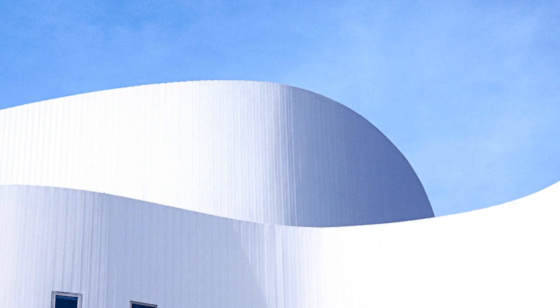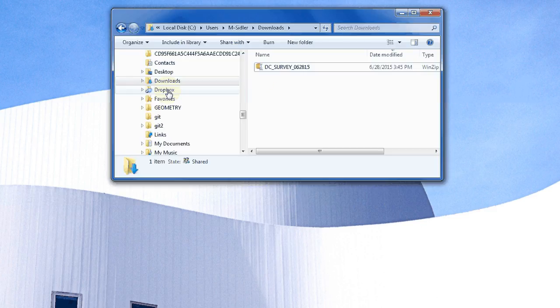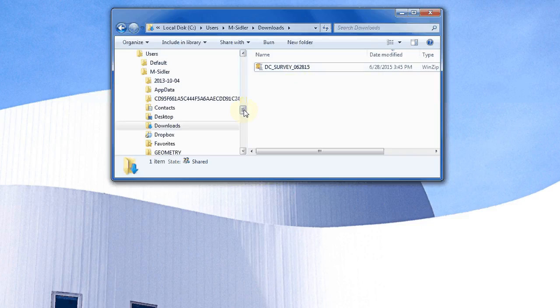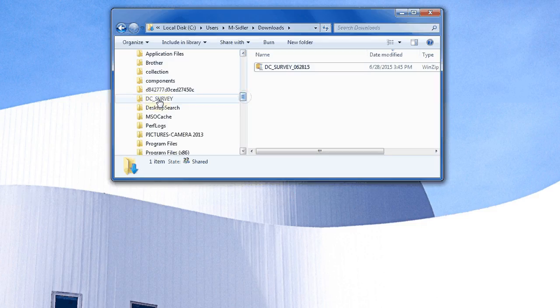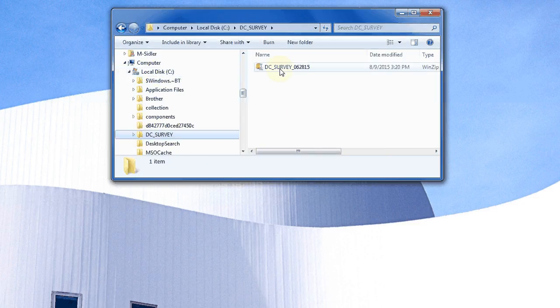So we go over and check that. In the downloads folder, you'll see the DC Survey zip file. At this point, it's recommended that you move it into a previously created DC Survey folder on the C drive. Local disk C, DC Survey folder. Once we've moved it in there, you'll see there's nothing else there at the moment.